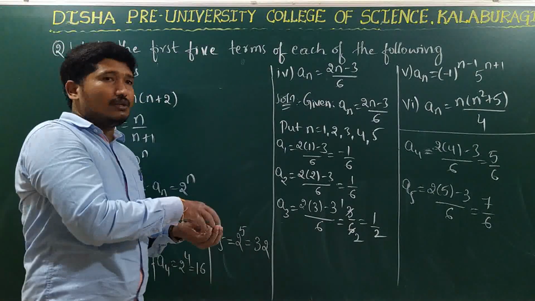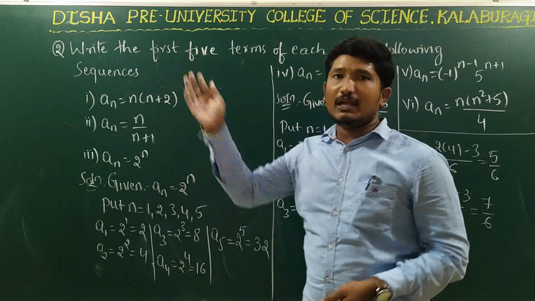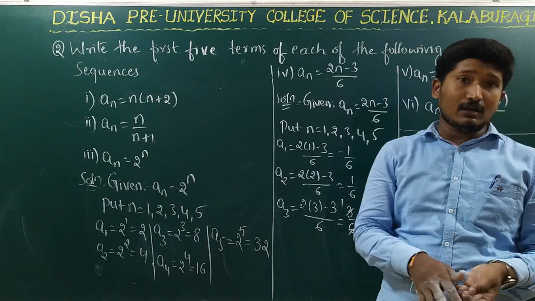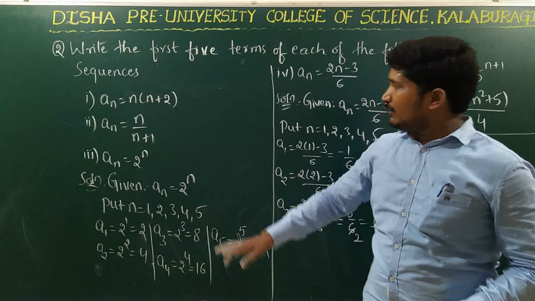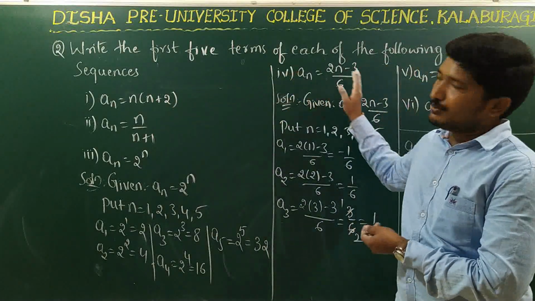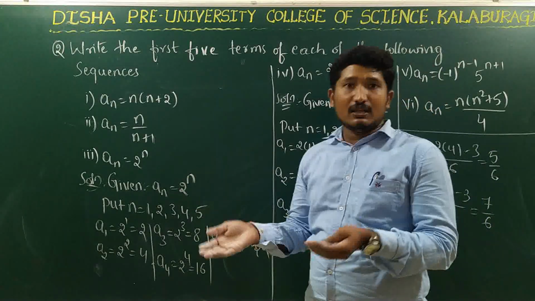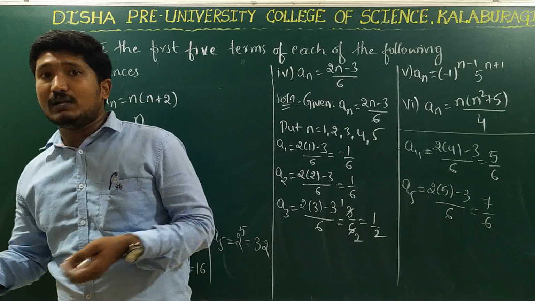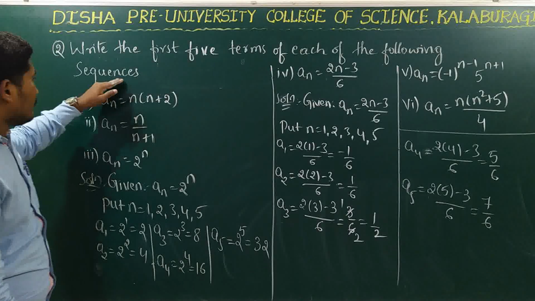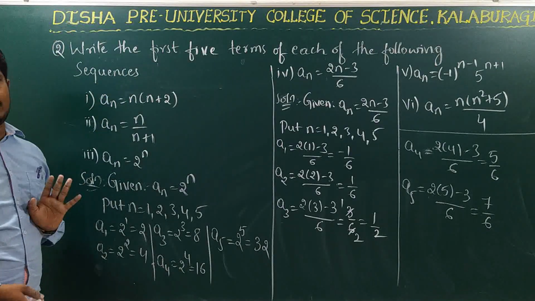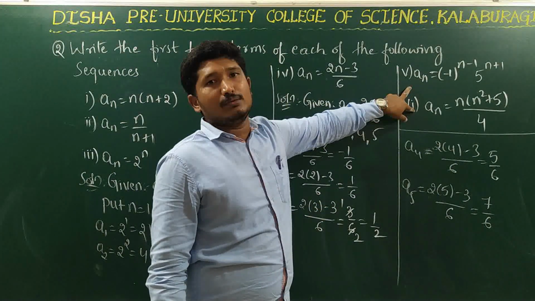In the previous question, we found the first 5 terms of the sequence. In a similar way, if I ask you to find the first 7, first 8 or first 9 terms of the sequence, what you have to do is, in place of n, just go on substituting the values 1, 2, 3, 4, 5, 6. You will get the first 6 terms. Put 7 again, you will get the first 7 terms. In this way, you have to find the terms of the given sequences. So take this down, and these 2 remaining problems will be for your homework.